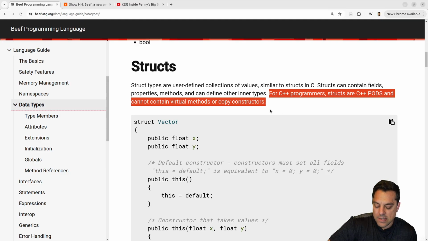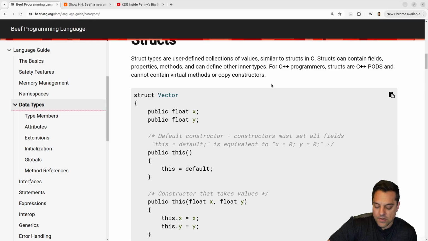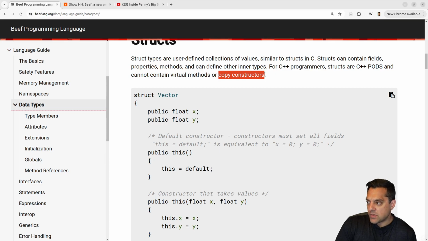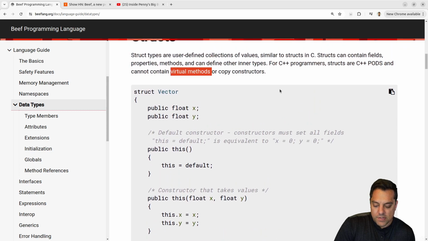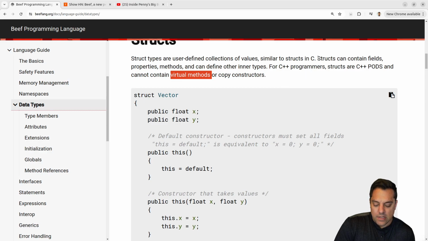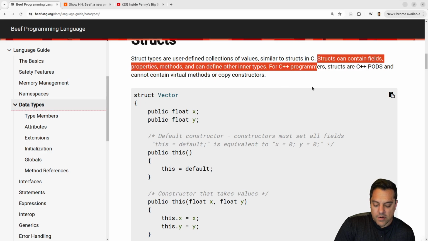Yeah, this is like the D language as well, where they're value types. So that's pretty close. Now in D, you can have a copy constructor. I think you can define one, which is fine, but then it's not a plain old data structure or POD type piece of data. That's what POD stands for. And as long as you have a POD without copy constructors and virtual methods and stuff, then I guess you can trivially copy it with just a memcpy or something. So that's probably why you would want this type of thing here.